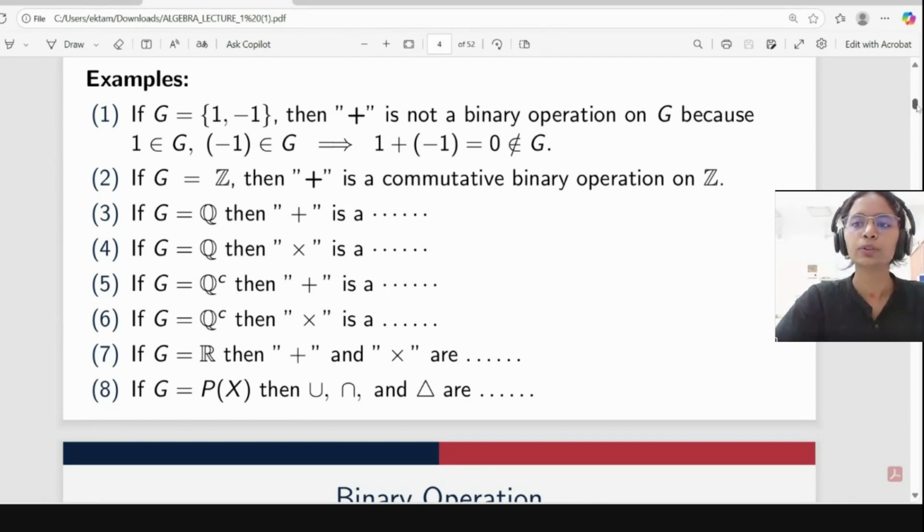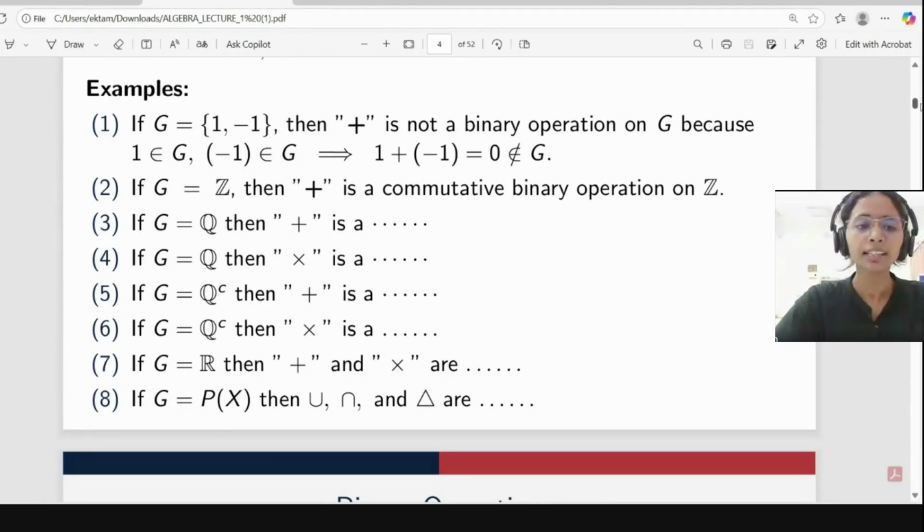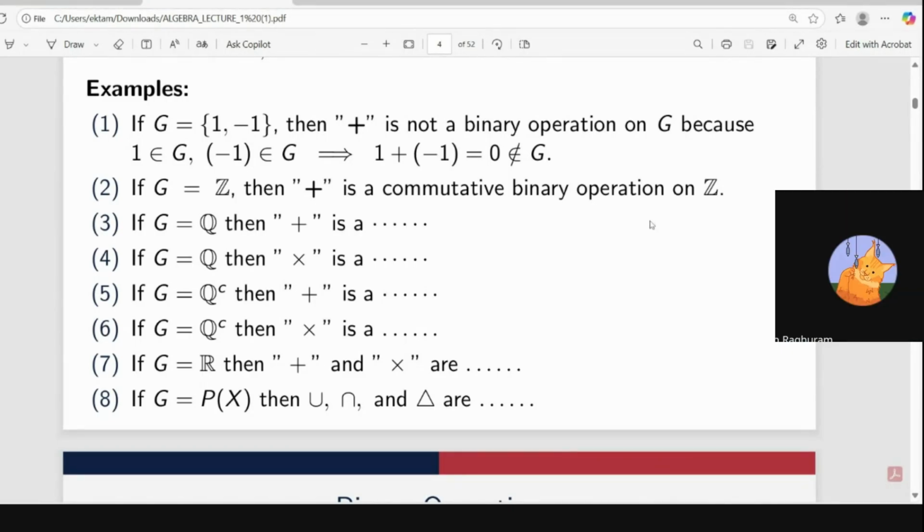After this, we will go to the power set. Let X be any non-empty set, and consider the power set of X. What do you think with respect to union, intersection, and symmetric difference? Is it a binary operation or not? Union and intersection are binary operations.